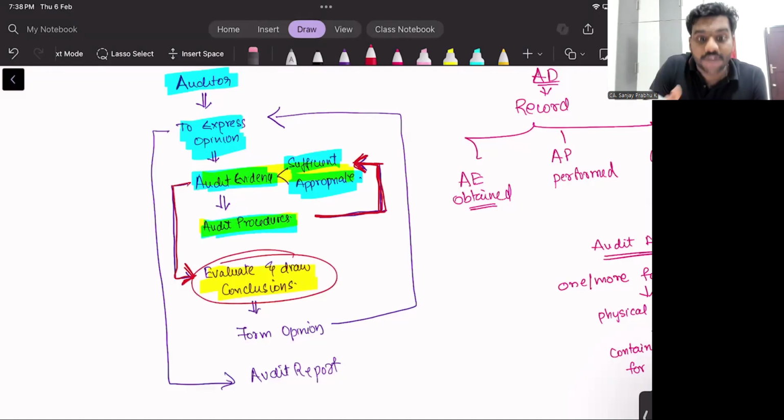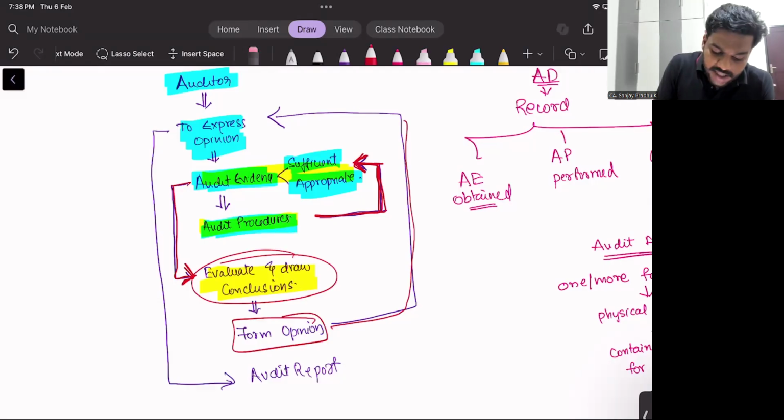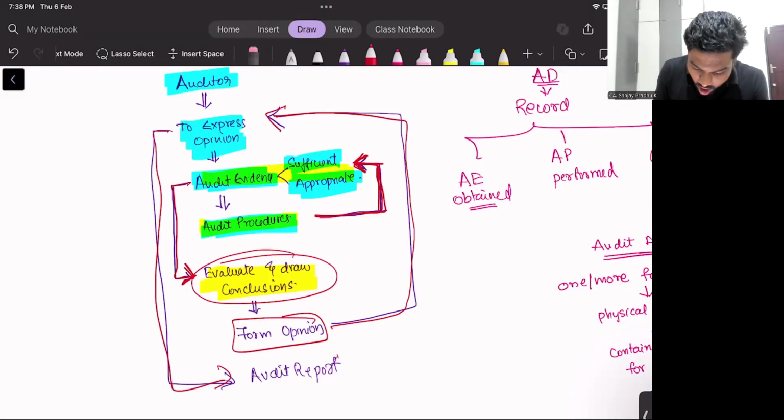Once you draw a conclusion, from your conclusion you will form an opinion. This opinion is what you are going to express. Your objective is to express an opinion. Where will you express the opinion? We will express the opinion in the audit report.